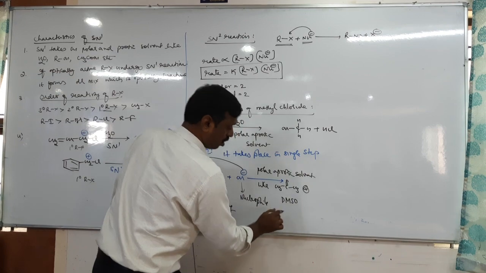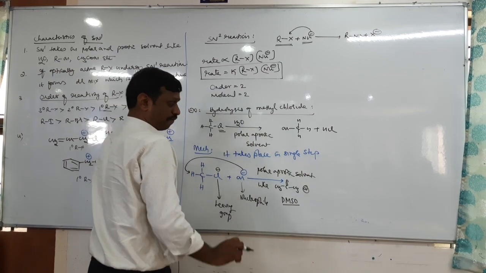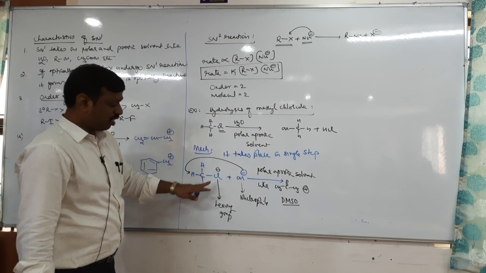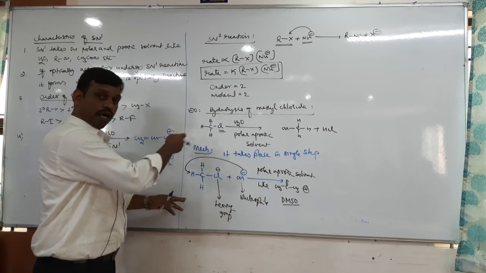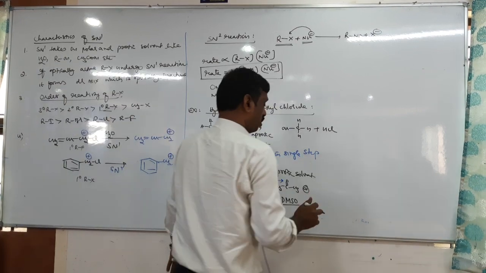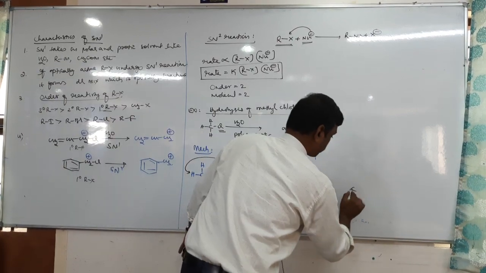Therefore the nucleophile attacks the alkyl halide from the opposite side of the leaving group so that it forms the transition state, not an intermediate.